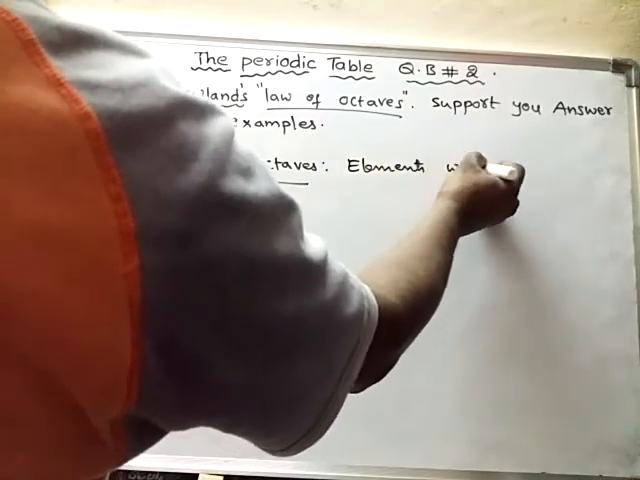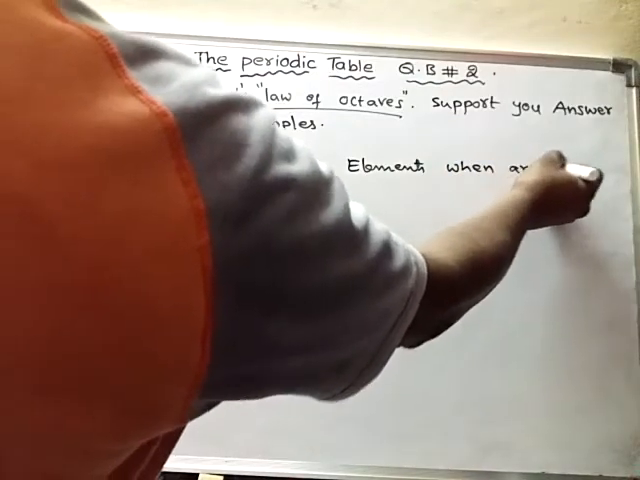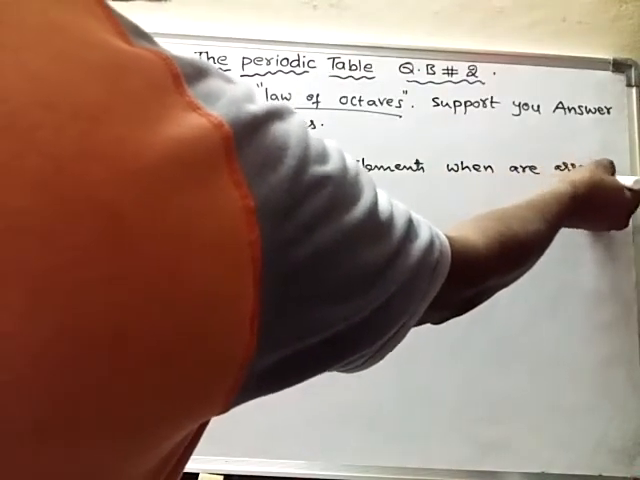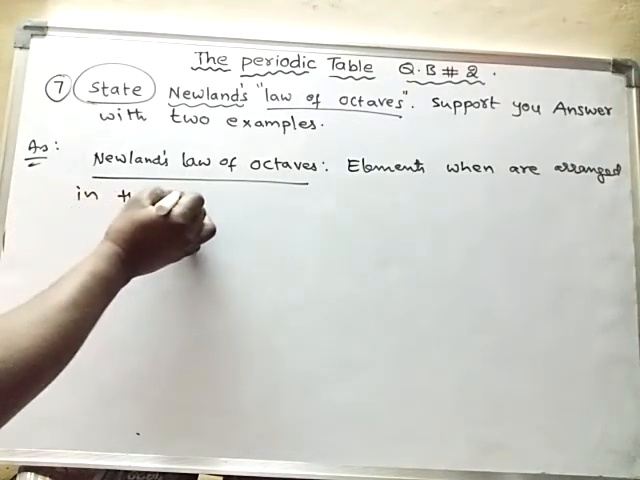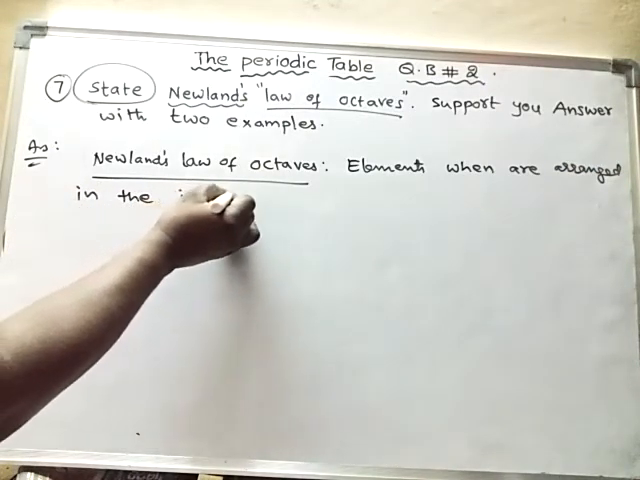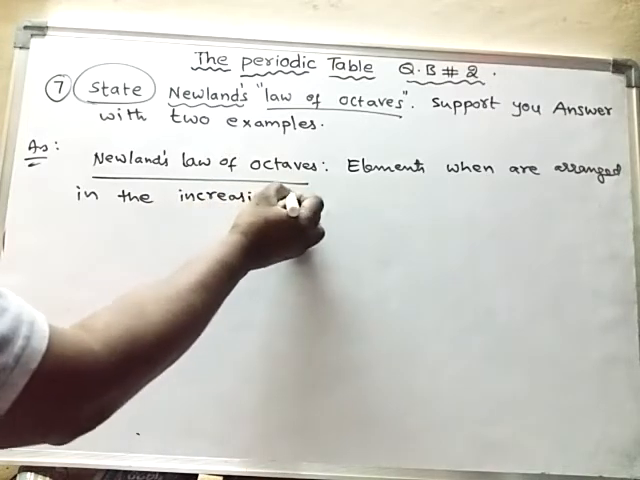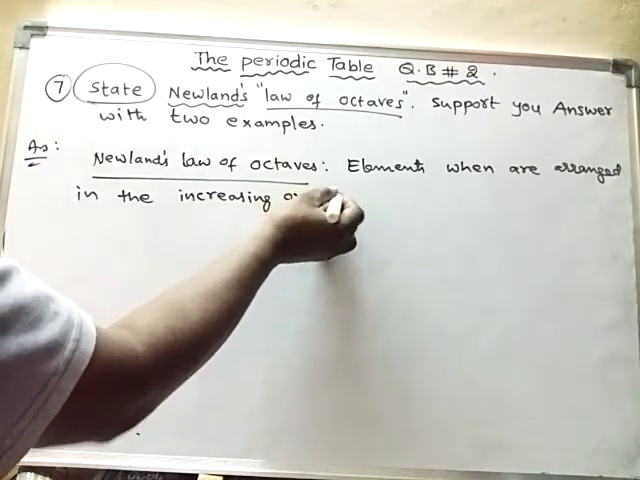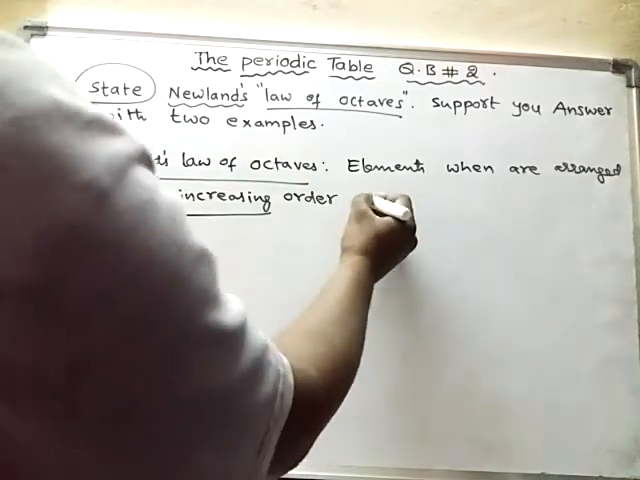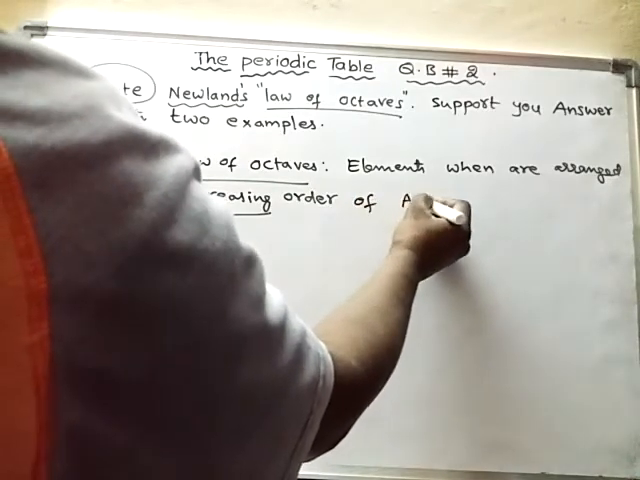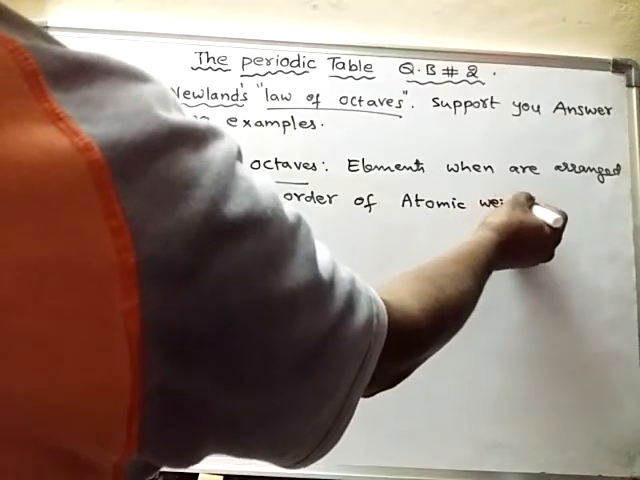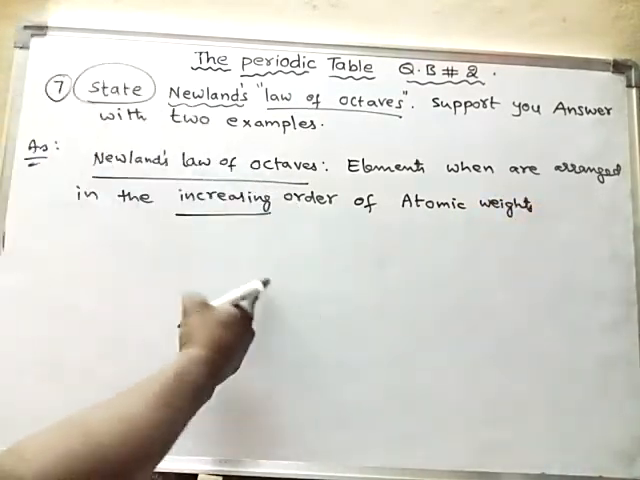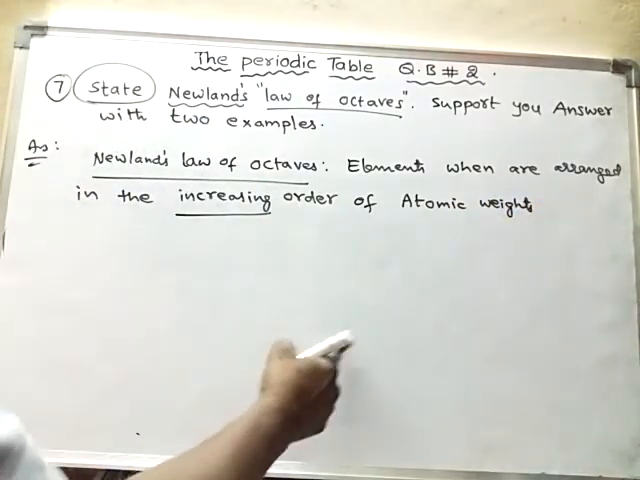Elements when arranged in the increasing order. In increasing order of what? Increasing order of atomic weights. Okay, atomic weights. So already we have seen this in the previous answer.